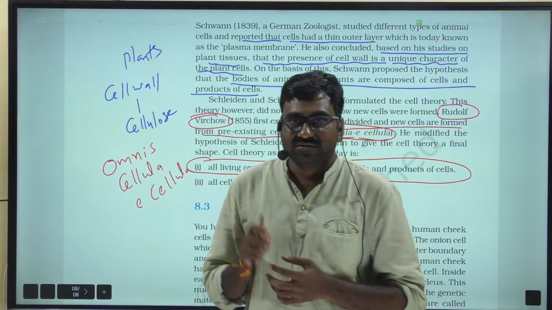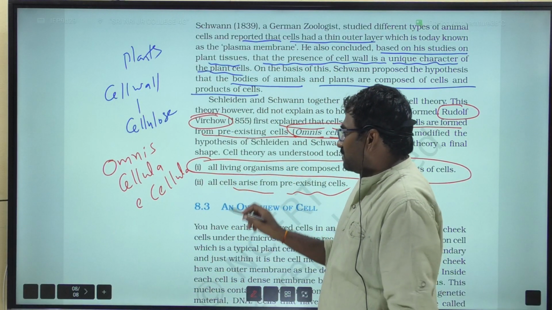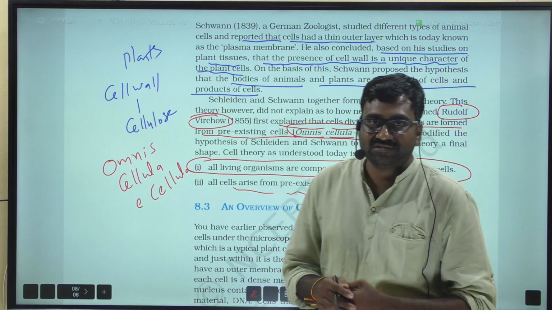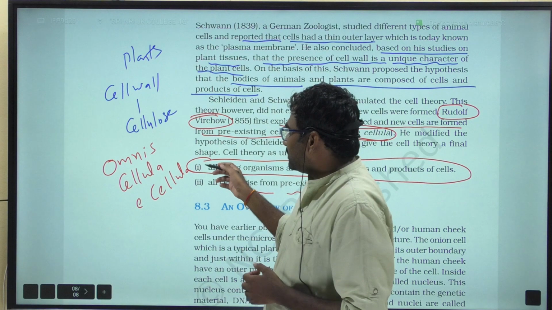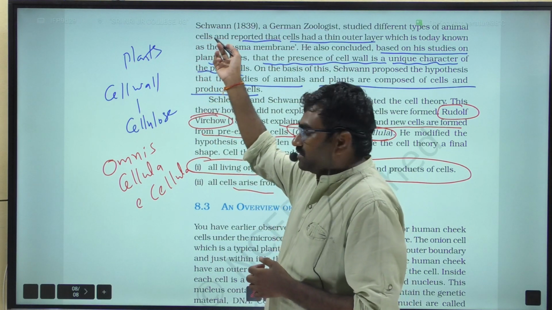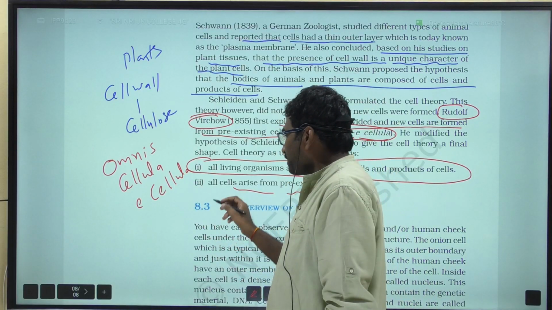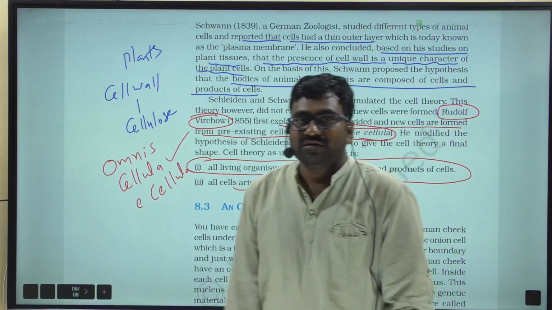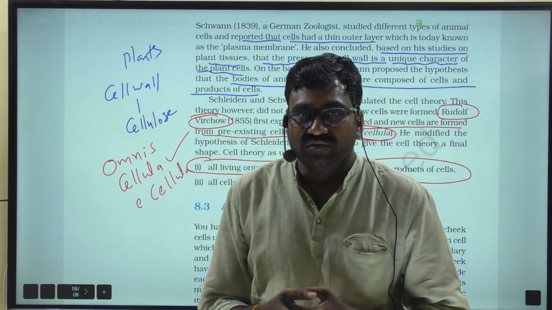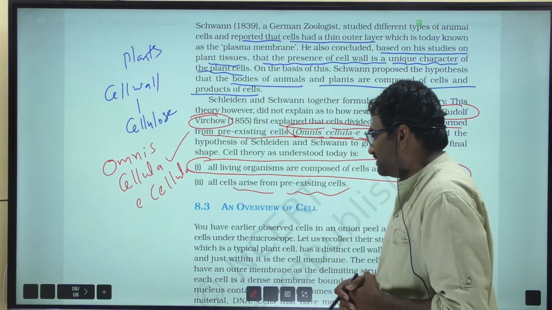Another scientist, Rudolf Virchow, explained that all living organisms are composed of cells and products of cells. This is the same statement given by Schleiden and Schwann, but he added a new statement, omnis cellula e cellula, that means all new cells arise from old, pre-existing cells. So remember, very important.